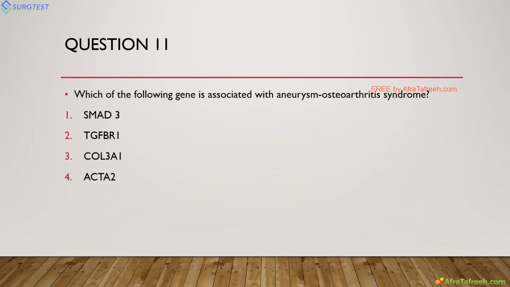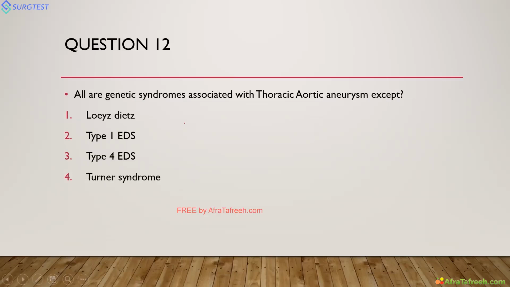So next, coming to the question: which of the following genes is associated with aneurysm osteoarthritis syndrome? The gene associated with aneurysm osteoarthritis syndrome, which is very important, is the SMAD3 gene. So this is SMAD3. We'll discuss this in the upcoming slides.